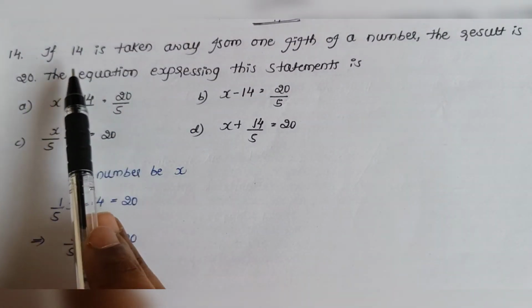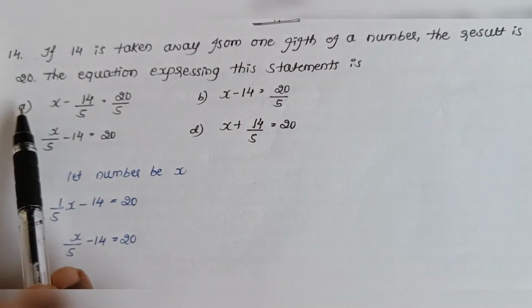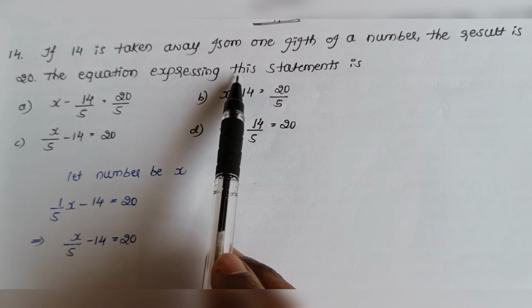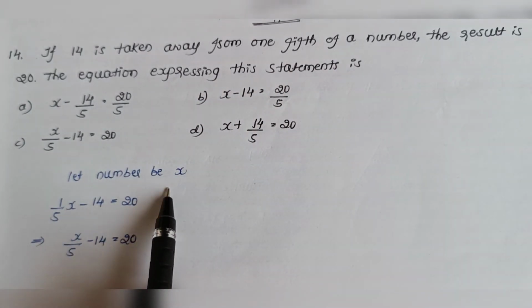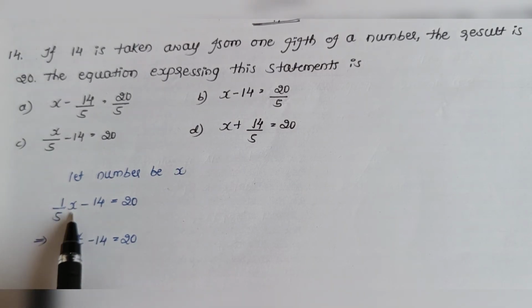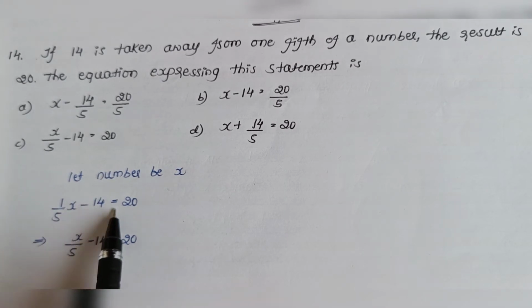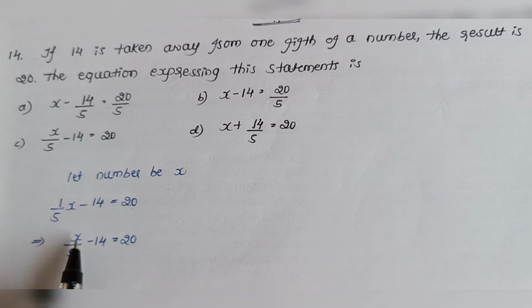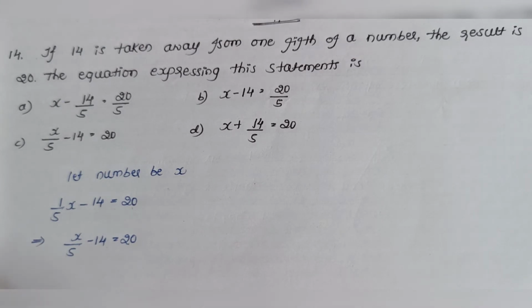Next one, if 14 is taken away from 1/5 of a number, the result is 20. The equation expressing this statement is. So let us take the number as x. Then 14 is taken away means we are subtracting 14 from 1/5 of the number. Therefore, it is 1 by 5th of x minus 14 which is equal to 20. So, it is x by 5 minus 14 is equal to 20. Option C.